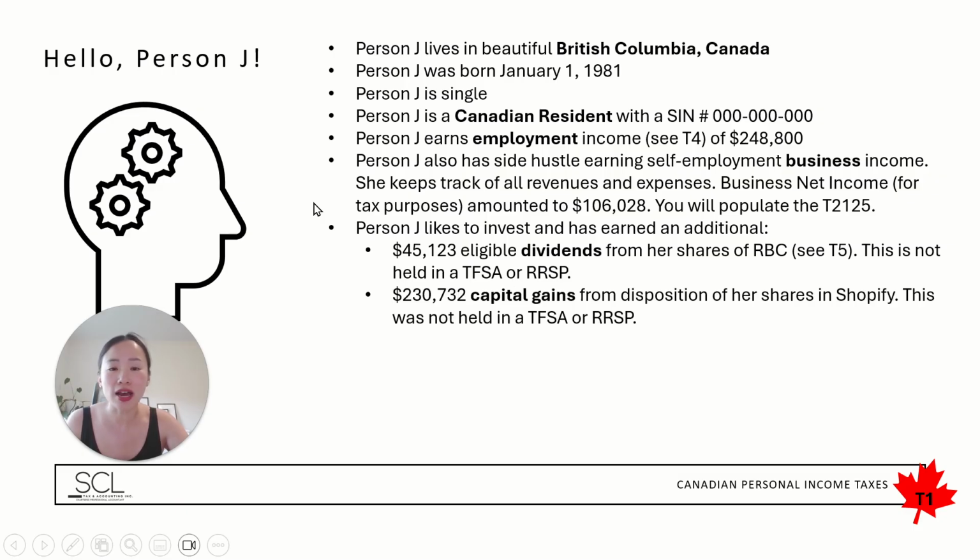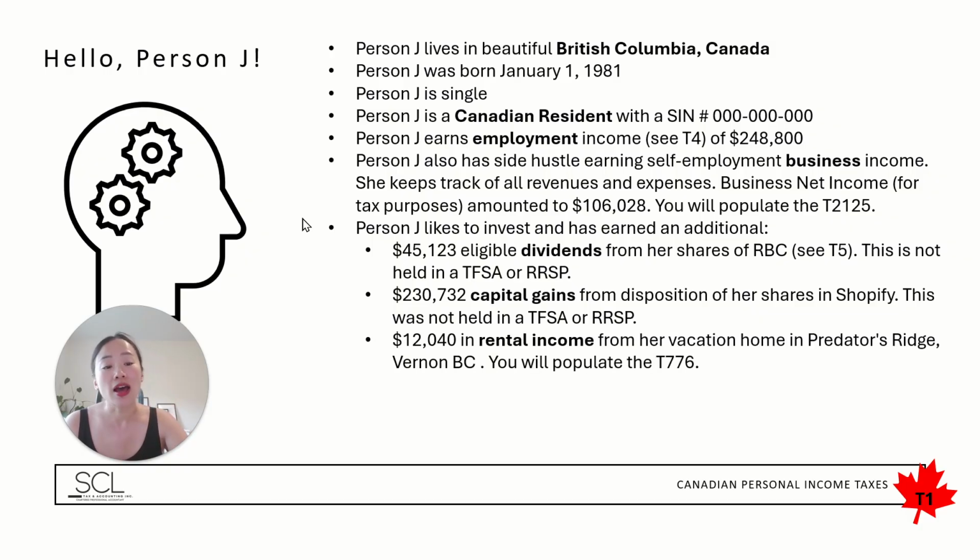This individual also has shares or had shares of, let's say, Shopify, which is another Canadian publicly traded corporation. They sold it for a nice gain of $230,732. As I mentioned, half of this is taxable. We have very nice tax inclusion rates here in Canada still, despite the June 2024 mishaps there. Anyways, so 50% inclusion rate. Now, mind you, again, this is taxable because it is not held in a TFSA or RRSP.